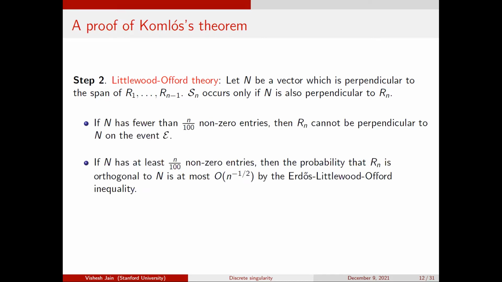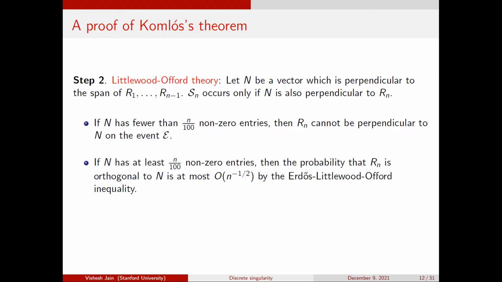So I have two cases here. One case is that n has fewer than n over 100 non-zero entries. Well, if n has fewer than n over 100 non-zero entries, then it cannot be the case that Rn is perpendicular to n, because then n would be a right null vector with fewer than n over 100 non-zero entries, which cannot happen on my event. Okay, so this is gone on my event E. So it must be the case that n has at least n over 100 non-zero entries, right?